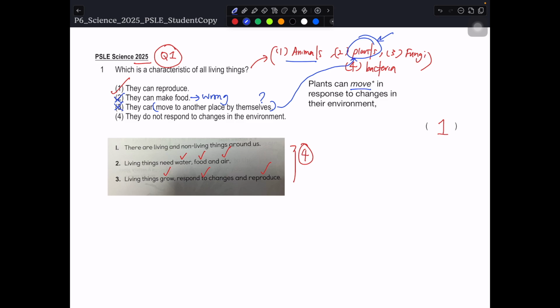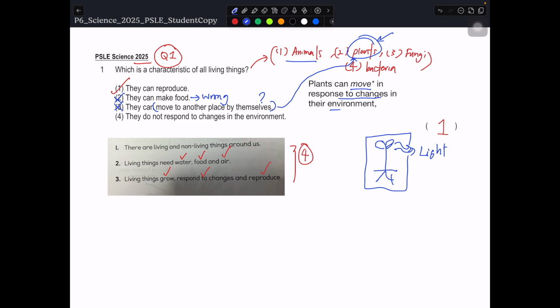But just take note, plants can move in response to changes in their environment. For example, if you have a plant and you put it into a box with a hole cut in it, the plant will grow towards the light. Some may see this as a form of movement, but this movement arises in response to changes in their environment. We don't see this as movement from place to place, but as movement in response to changes in their environment. I hope I make myself clear for this part.